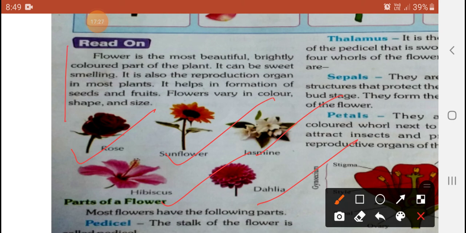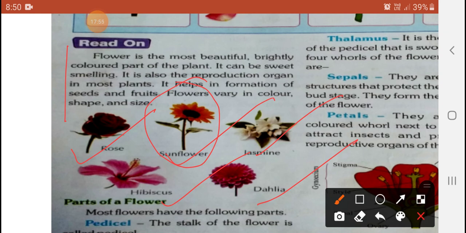So what is the meaning here? If you see any flower, like a sunflower, it is very colorful and bright, the colored part, the petals. And what is the role of these colorful parts? They attract insects and protect the reproductive organ of the flower.